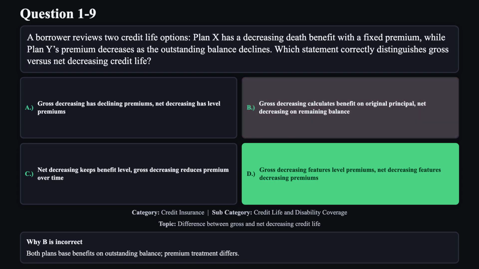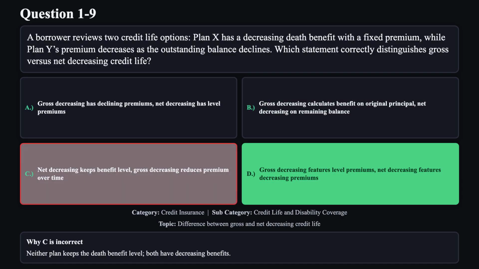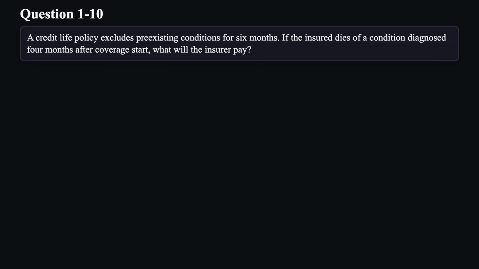Reason B is not correct. Both plans base benefits on outstanding balance. Premium treatment differs. Reason C is not correct. Neither plan keeps the death benefit level. Both have decreasing benefits.